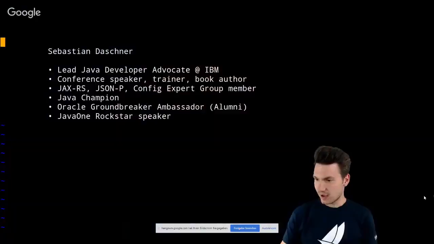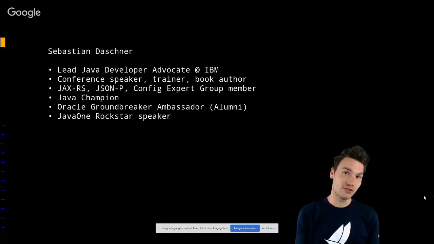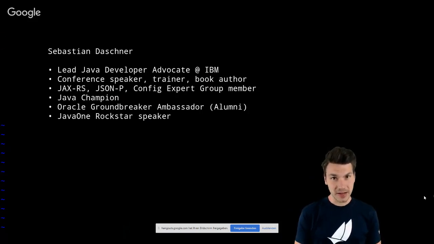About myself, I'm Sebastian Daschner, born and raised in Munich, Germany, and I am a developer advocate for IBM, and I have a big Java background and enterprise software background in general. Today I want to show you a few things on why we Java EE or Jakarta EE developers should be interested in cloud native technologies, specifically Kubernetes and Istio, and what that is. So we're going to see a little bit about that.